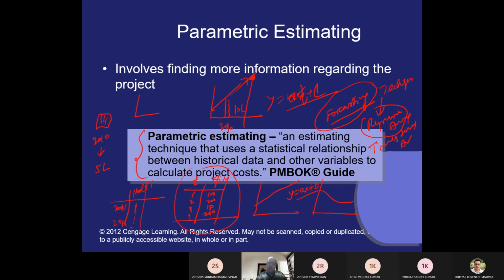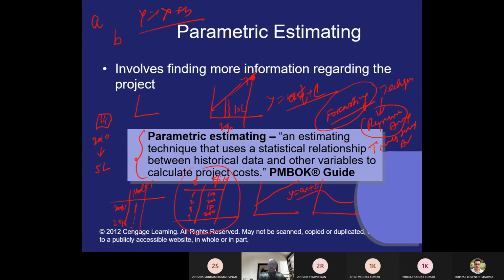Regression analysis I have already taught to you in statistics, where we use y equals mx plus c, and time series analysis you have already learned in operations management. Both the forecasting tools you have already learned. You can refer to the quantitative methods book, where you will get the regression analysis, where we apply the Karl Pearson formula for finding out a and b. Then you can find out y equals ax plus b, that you can apply, and how we have calculated it, that we will find out.